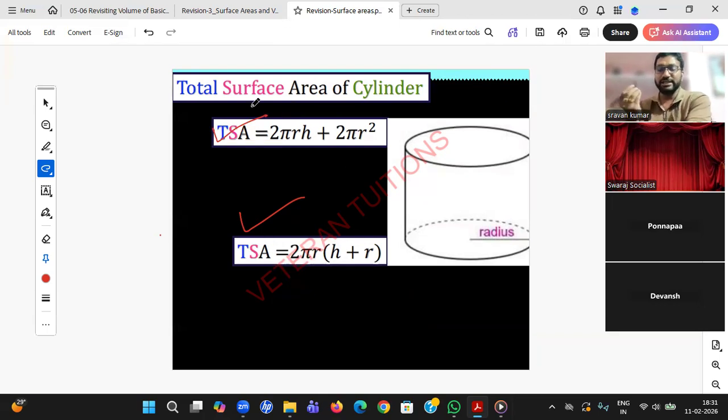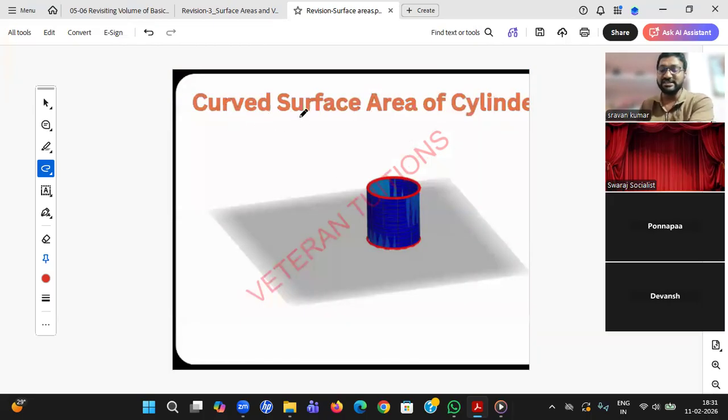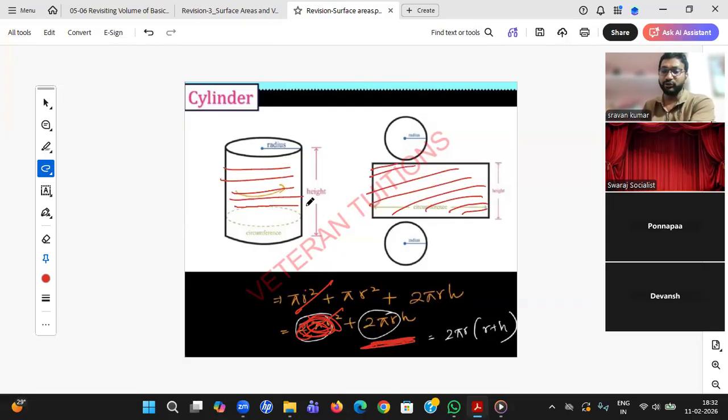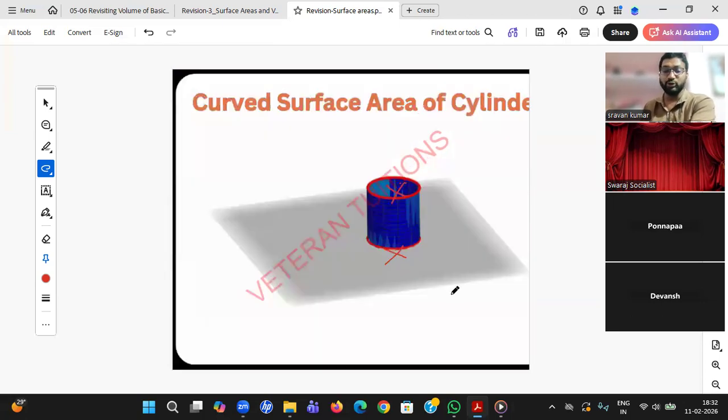So here also there will be lateral surface area, but we will not use the word lateral. Why? These all are curved figures. So we will use CSA, curved surface area. That means I don't want to paint top and bottom. Obviously, student, you will remove this 2 pi r square. That's all. 2 pi r h will be your curved surface area. You want to just paint this rectangle. Only the side one you need to paint. Not top, not bottom. So you just remove these two circles. That will be 2 pi r h. Okay.